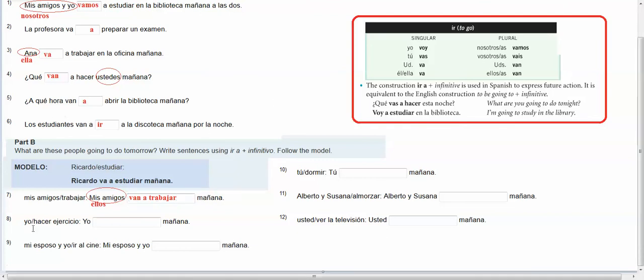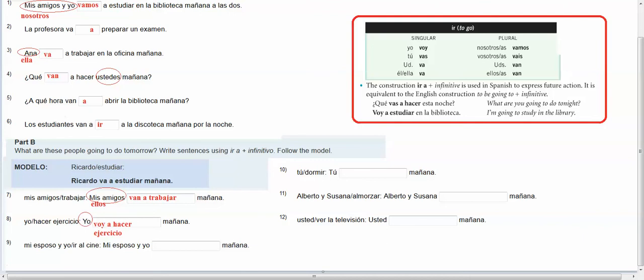Okay, down here, yo hacer ejercicio, so the subject is yo. So the ir for yo is voy. Okay, and that's what I'm going to plug into my blank. I'm going to have voy. Then I have to have a, and what I'm going to do is hacer ejercicio. Hacer ejercicio mañana. Okay, then here, it says mi esposo y yo ir al cine mañana.